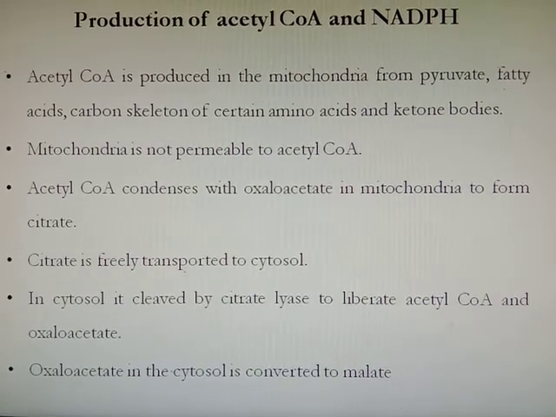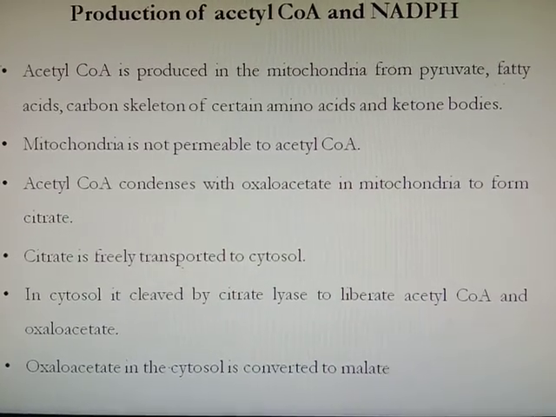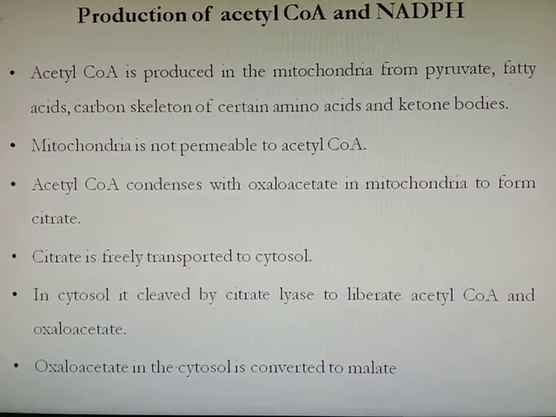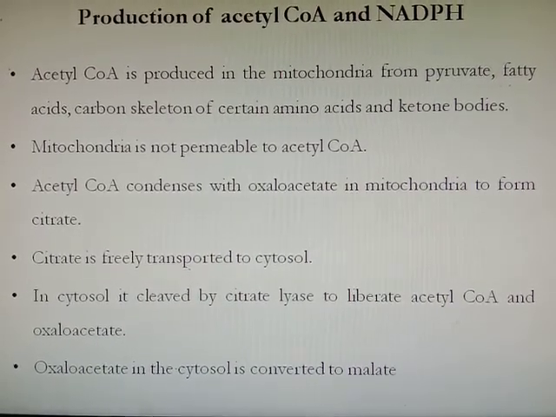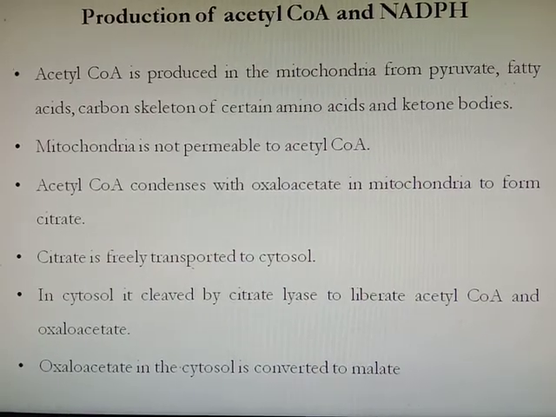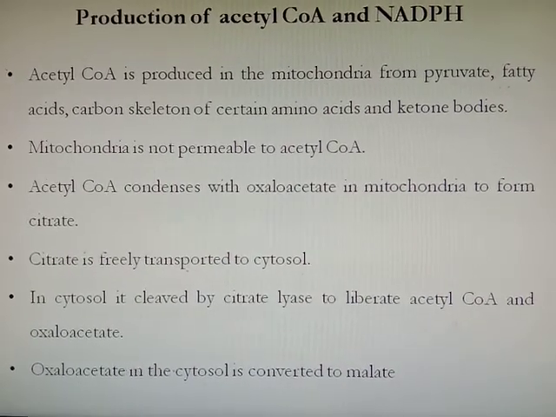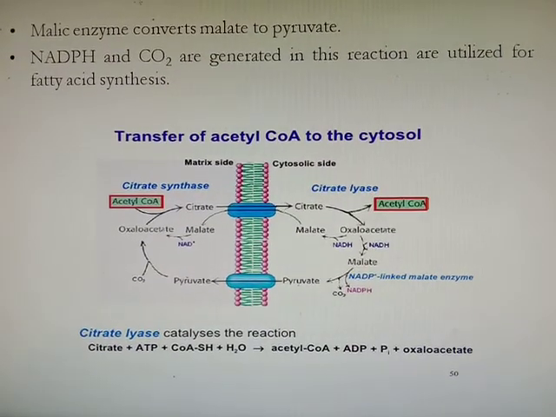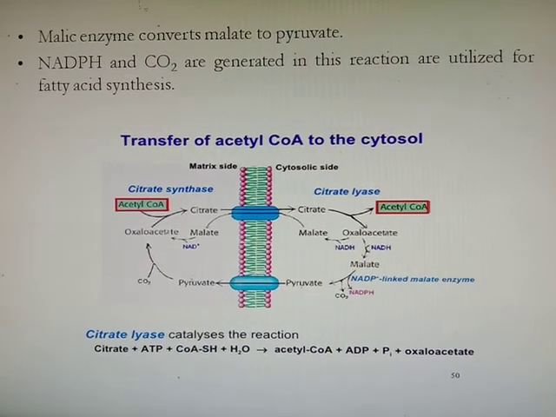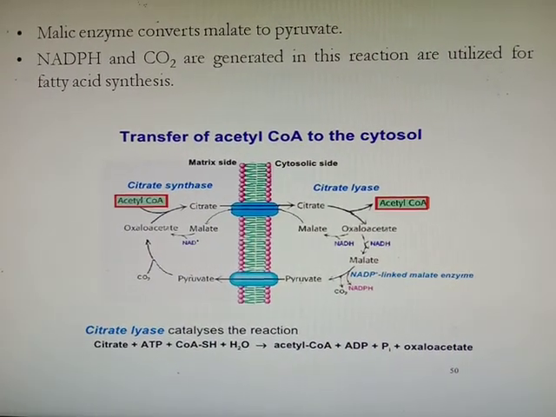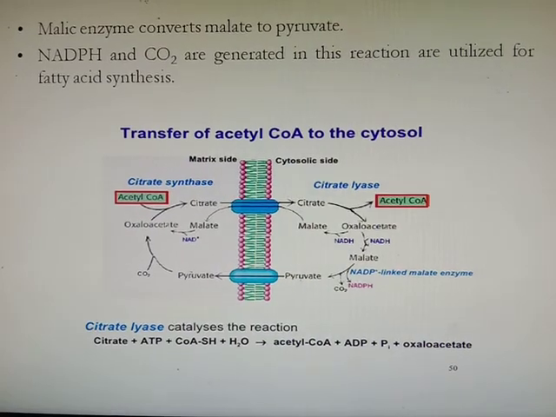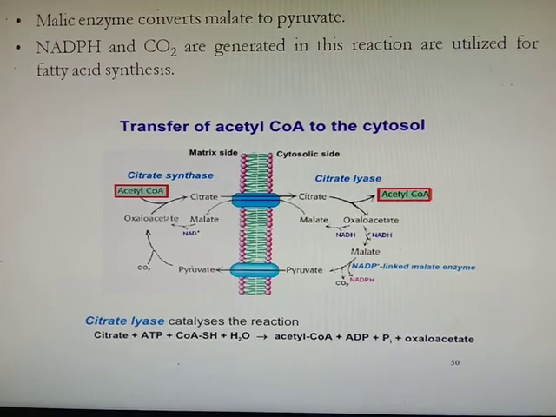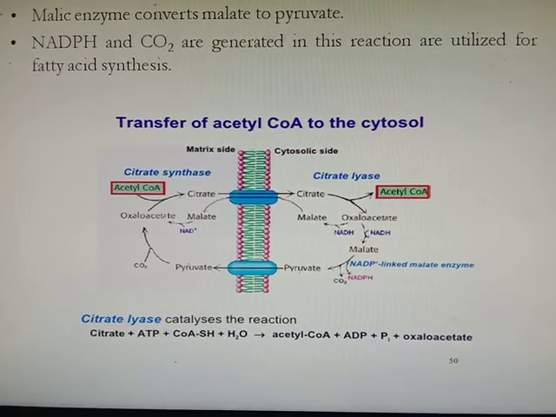In cytosol, again this citrate is cleaved by citrate lyase to liberate acetyl coenzyme A and oxaloacetate. Then this oxaloacetate in cytosol is converted to malate, whereas acetyl coenzyme A will be utilized for the fatty acid synthesis. Then malate formed in the cytosol is converted into pyruvate by enzyme malic enzyme. NADPH and carbon dioxide generated in this reaction are utilized for the fatty acid synthesis.